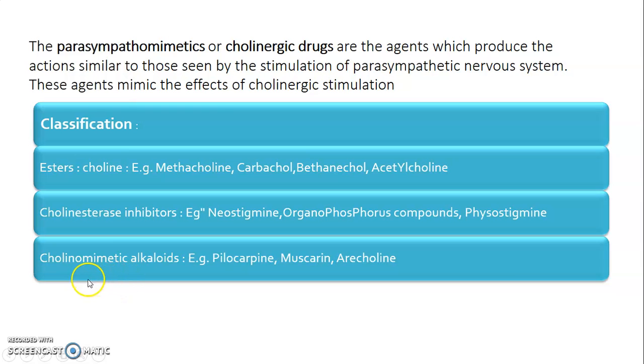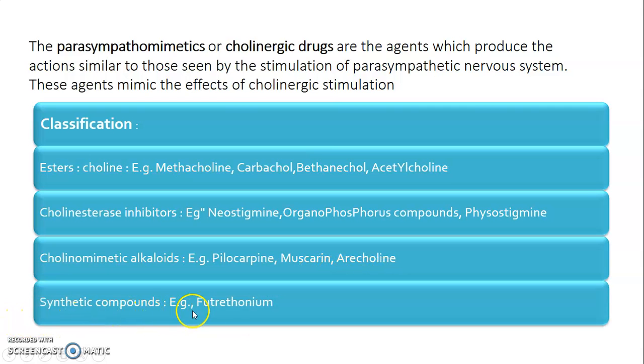Then cholinomimetic alkaloids, including pilocarpine, muscarine, and arecoline, and a synthetic compound. In this session, we see the muscarinic action and nicotinic action of acetylcholine, that means the esters of choline. In the next session, we see the cholinesterase inhibitors, cholinomimetic alkaloids, and synthetic compounds.